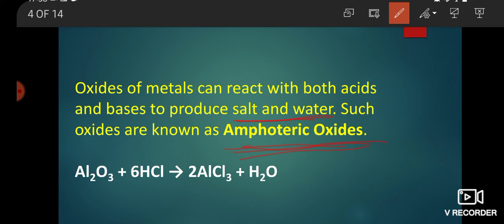In this reaction, hydrogen is not balanced, so here write 3H2O. Here the final reaction, Al2O3 plus 6HCl gives 2AlCl3 plus 3H2O. Here 3H2O is mentioned.